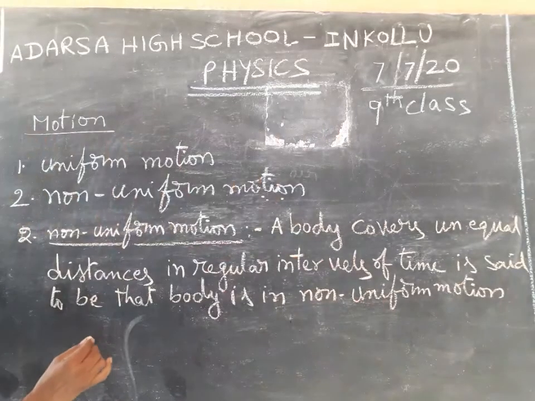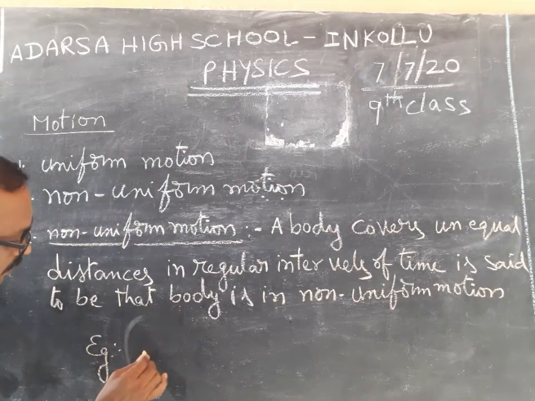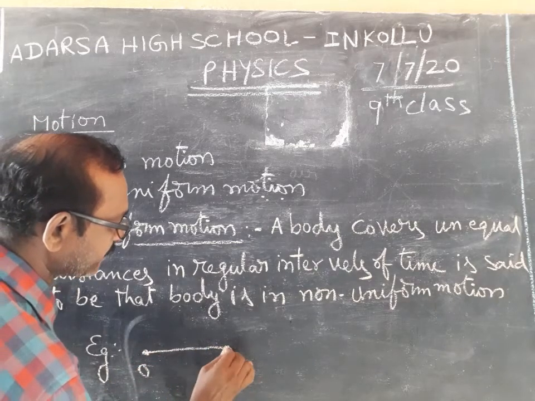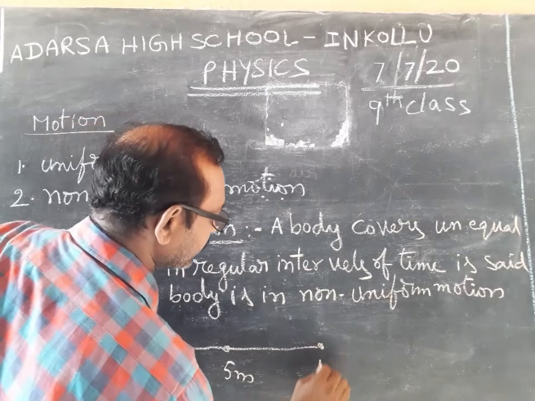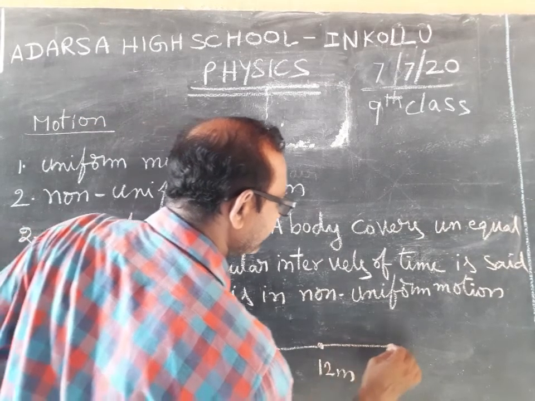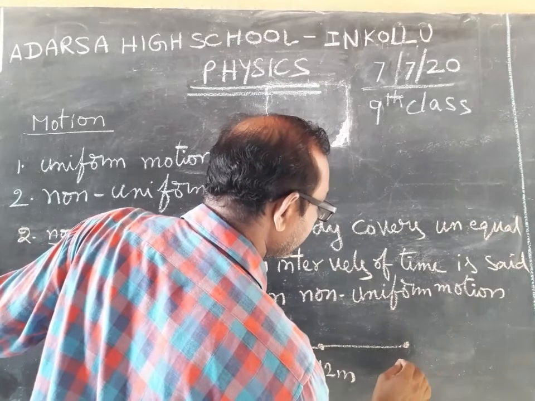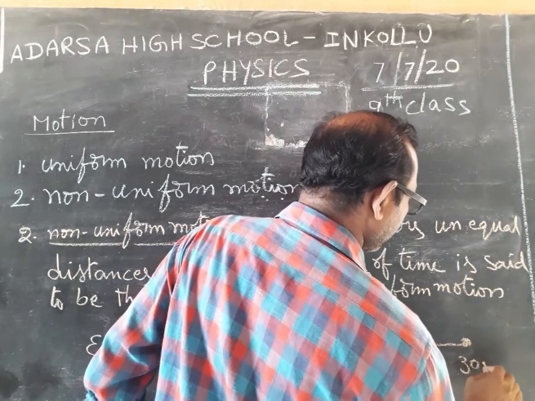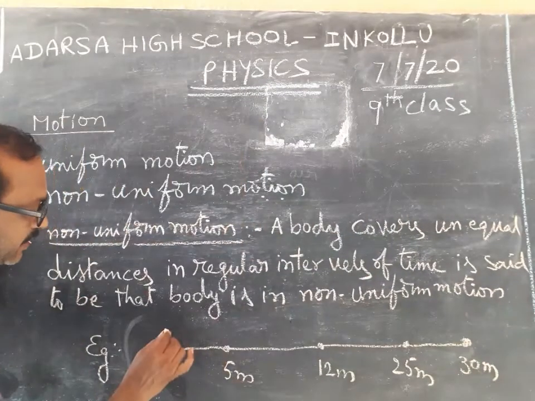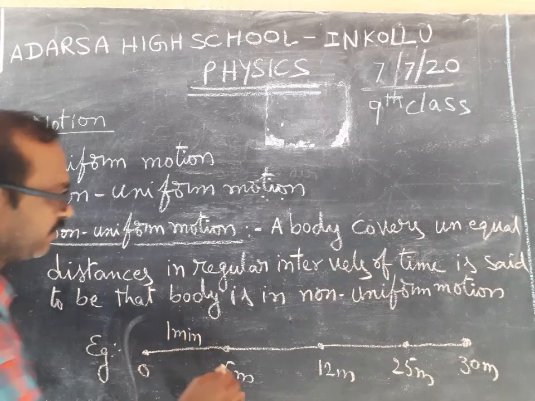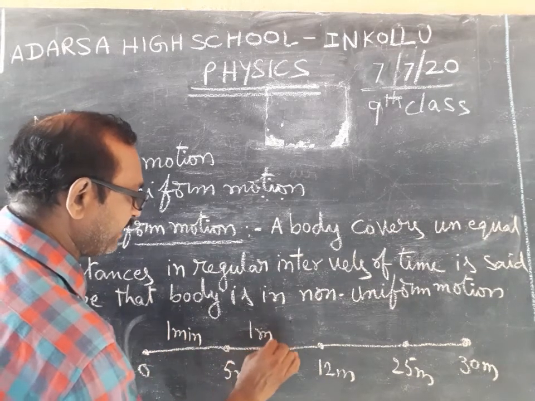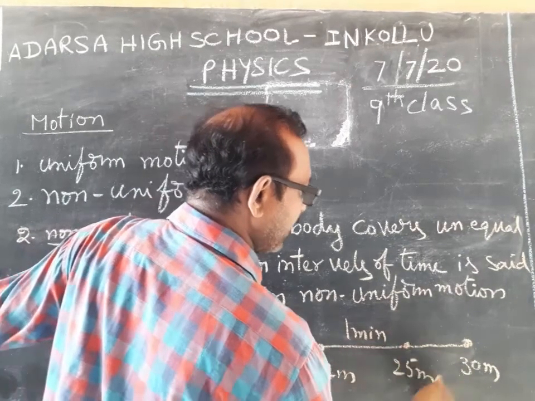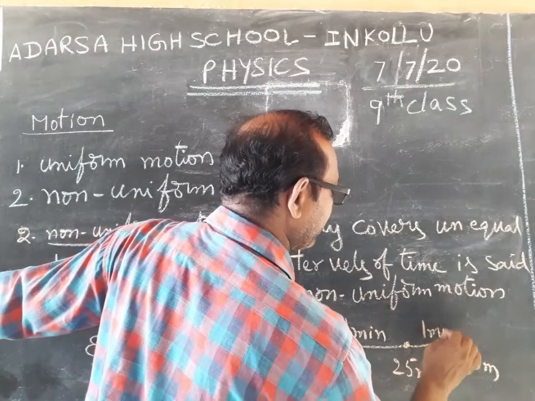Non-uniform motion. Example: 0, 5 meters, 12 meters, 25 meters, 30 meters. It covers 5 meters in 1 minute, the next 7 meters in 1 minute, the next 13 meters in 1 minute, and the next only 5 meters in 1 minute.